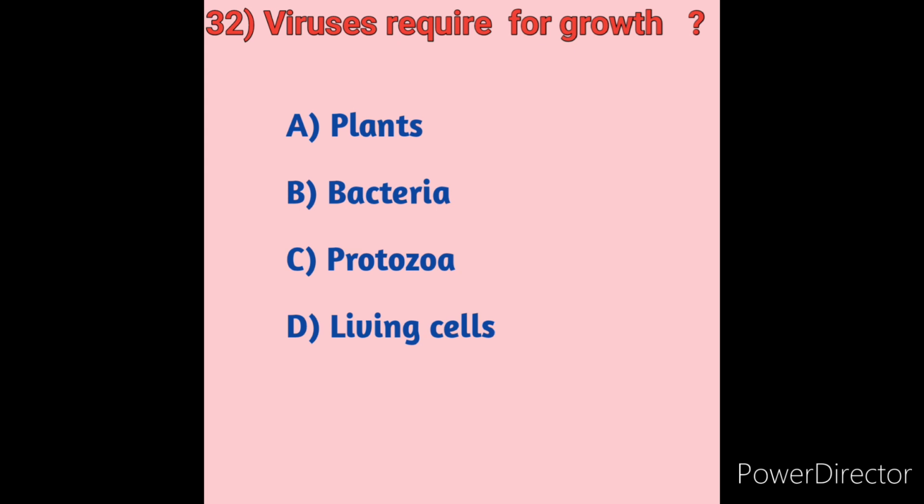Once inside a host, the virus will grow in the living cells and multiply. So what viruses require for growth is living cells. So here in these options, option D is the correct answer. Next we will move on to question number 33.